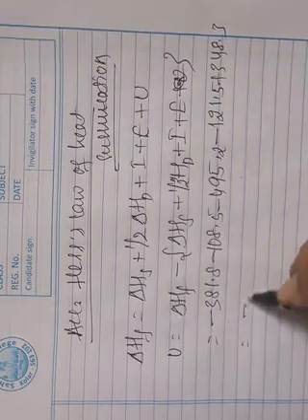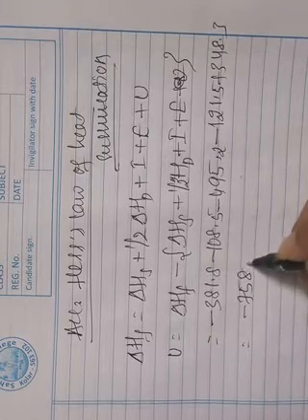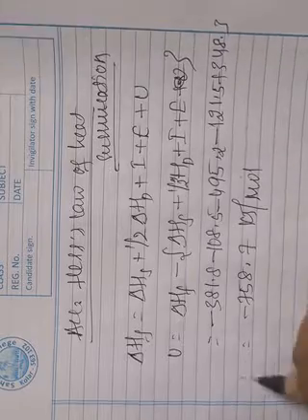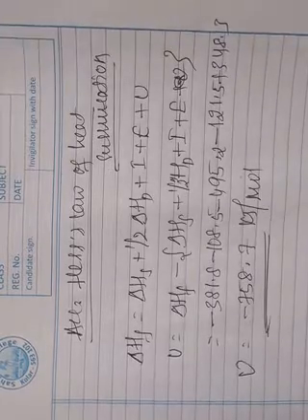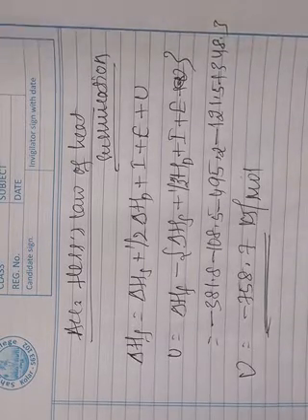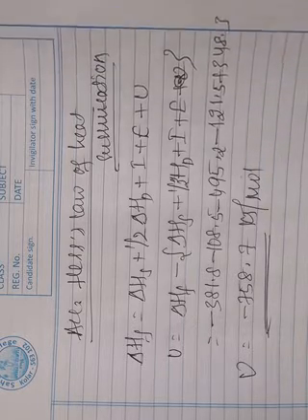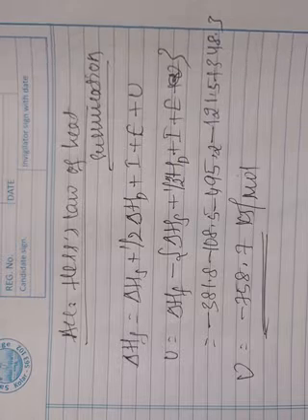That is equal to -758.7 kilojoules per mole. This is the amount of heat liberated when 1 mole of sodium chloride is formed from its constituent ions.